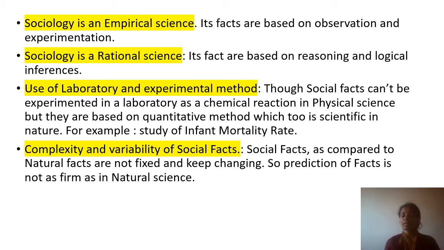maybe birth rates they want to check, they will take the data. These many children were born in a particular society. Can anybody refute that? Can anybody say no, this is not so? No, because it is based on exact field study, collection of proper data. So it cannot be refuted. So that way it is a science. Sociology is a rational science.